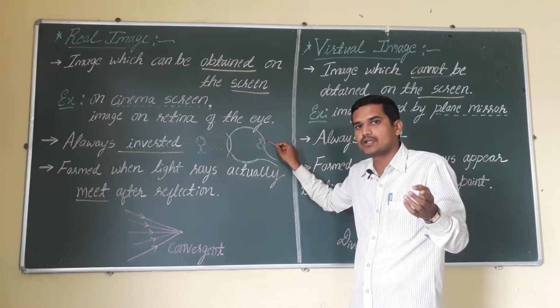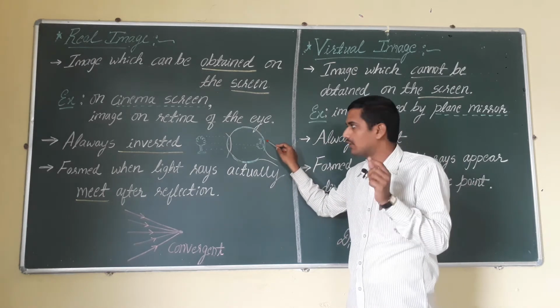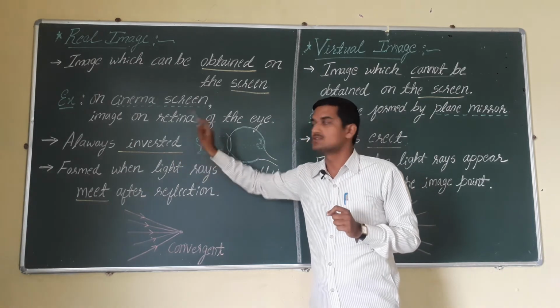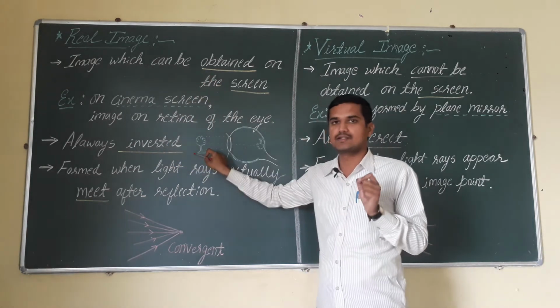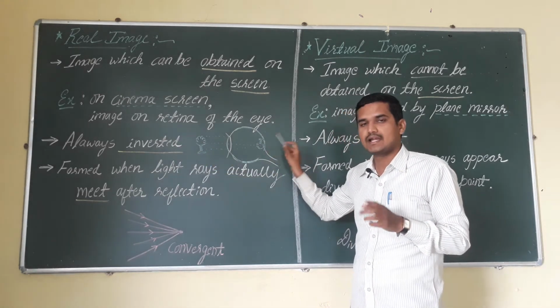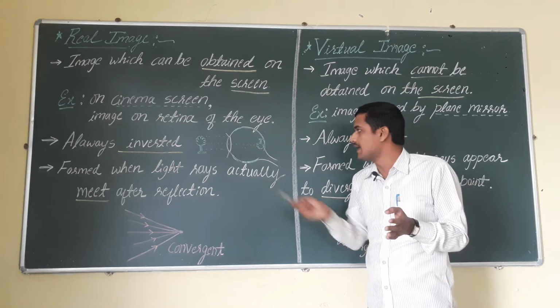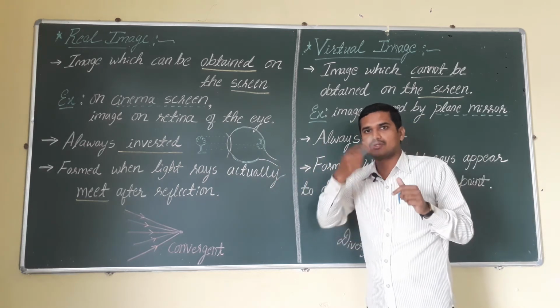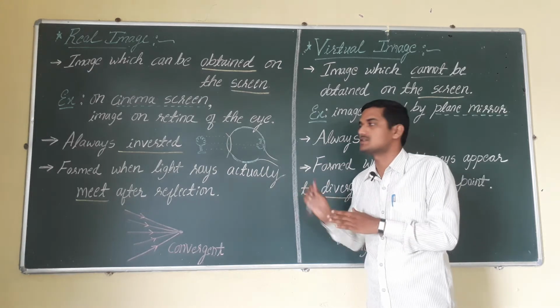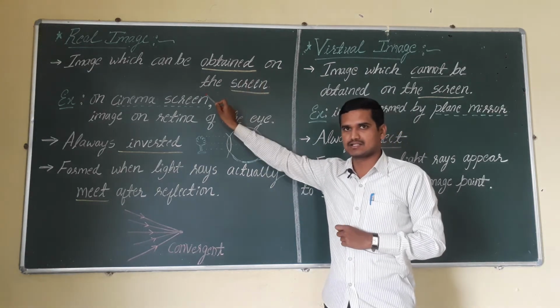Such a thing is called inversion. So these real images are always inverted. But inside the human eye, the image is converted into electrical signals, and our brain captures it in a normal erect shape only.